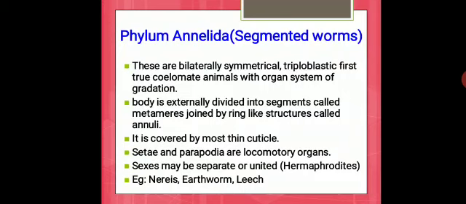It is covered by a moist thin cuticle, and their locomotory organs are setae and parapodia. Their legs are setae and parapodia. Their sexes may be separate or united. Either they may be present as male or female, or they can also be present as hermaphrodites, which means they have both male and female organs in the same individual. Examples are Nereis, earthworm and leech.